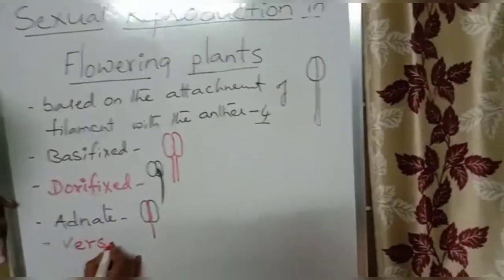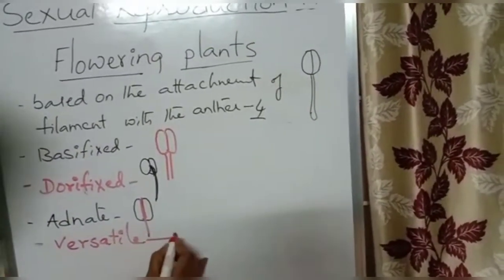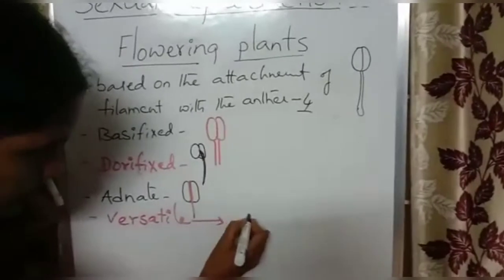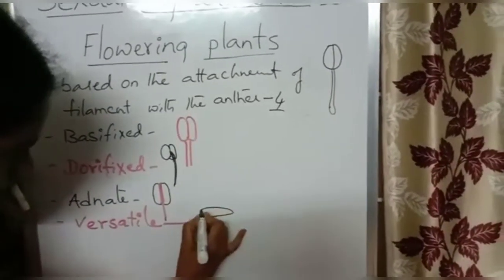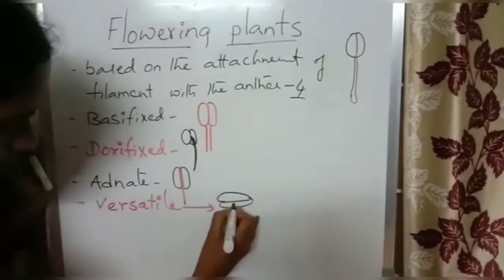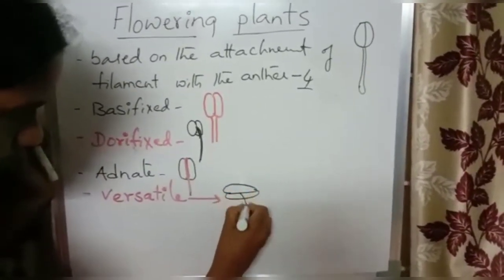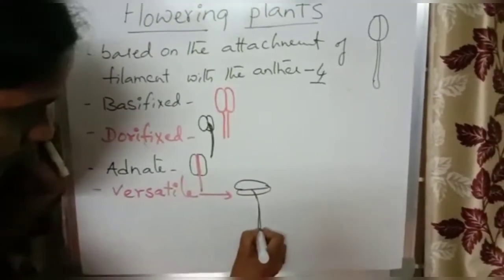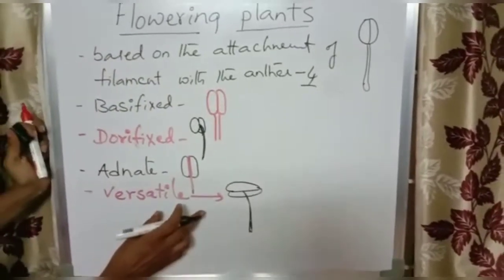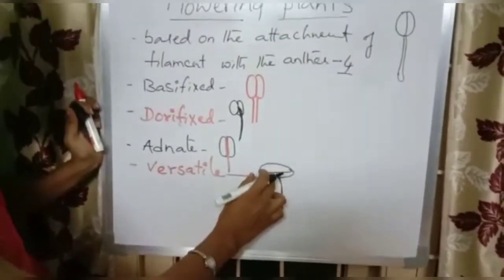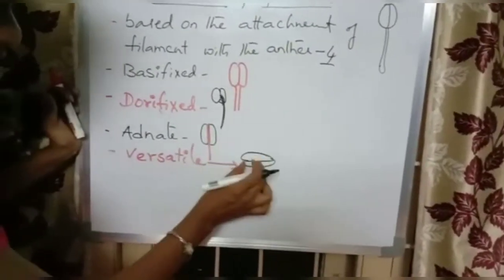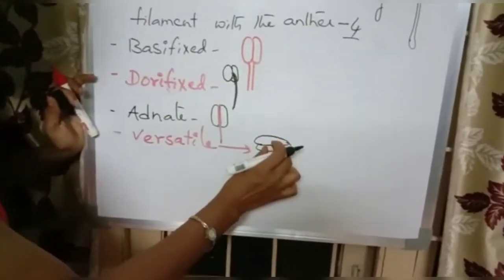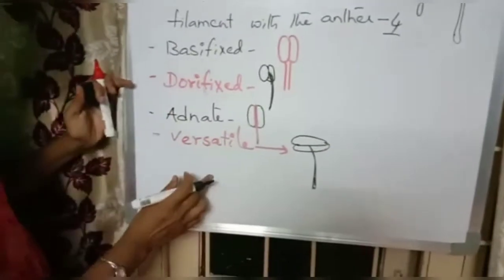The last one is versatile. Here the tip of the filament is pointed, and this pointed tip is attached to the anther at a point, and then the anther swings freely in the air.